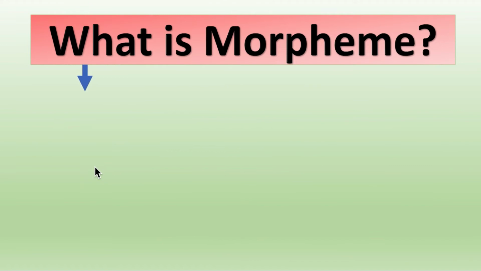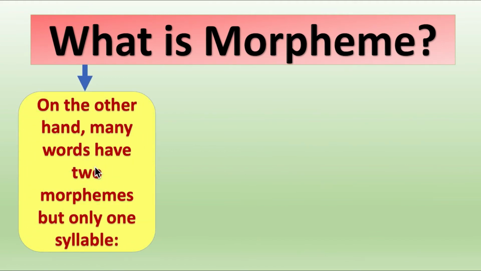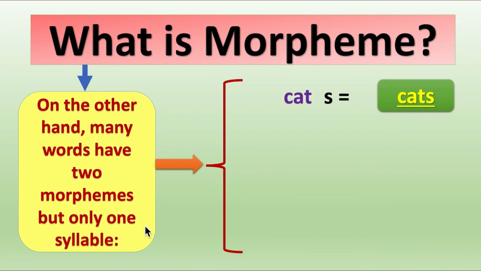What is morpheme? We continue our discussion. On the other hand, many words have 2 morphemes but only 1 syllable. For example, look at cat, s, cats. What do we say? Many words have 2 morphemes but 1 syllable. Cats have 2 morphemes, cat and s, but it's 1 syllable, cats. We speak it at one go.